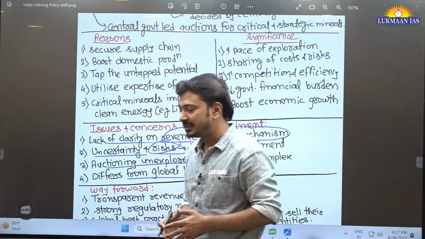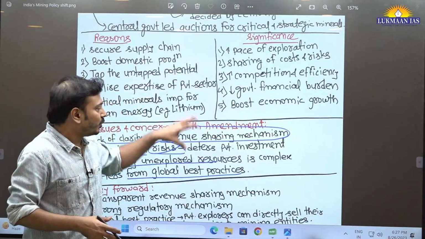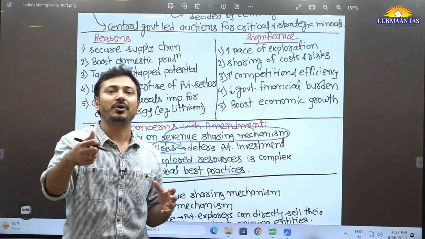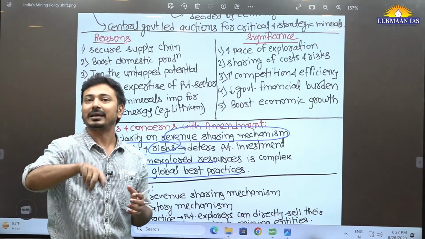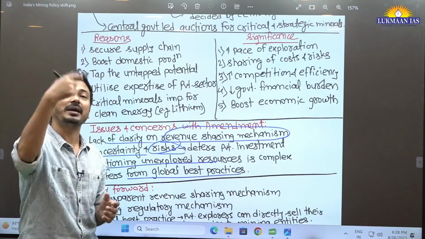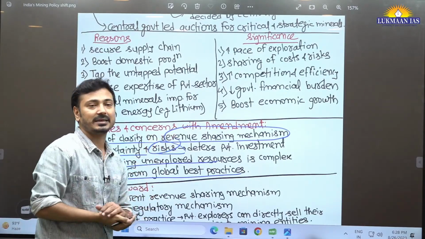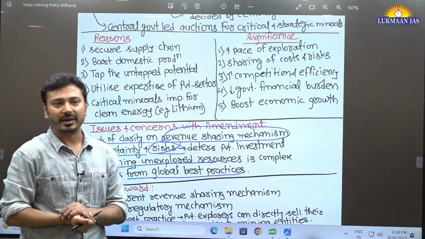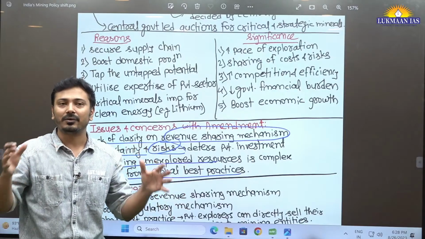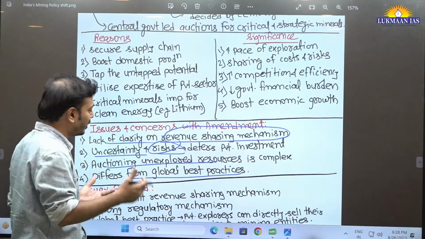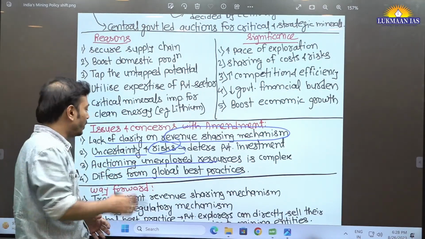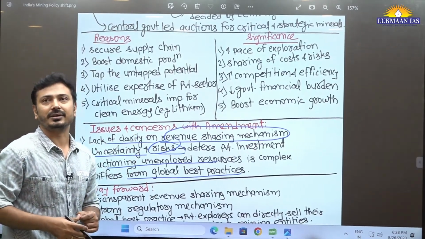It differs from global best practices, especially for the revenue sharing mechanism. The global best practice says that once exploration is done, the exploration licensee, that private entity, also has the option to directly sell whatever it has discovered to another private entity, the highest bidder. That is the best practice. But of course it is problematic because natural resources are part of the public good, or a common good for all citizens. So the government should intervene and regulate. There are many complexities involved here. We should know all these challenges or concerns associated with it.